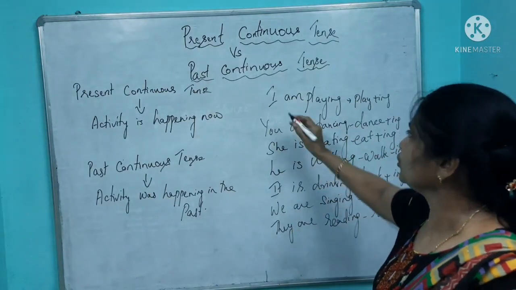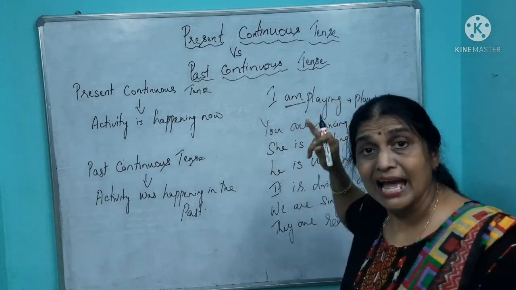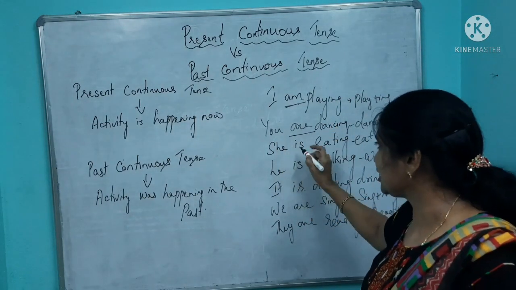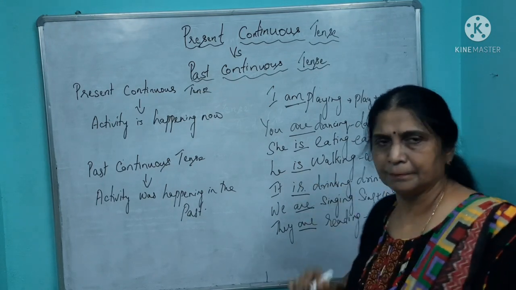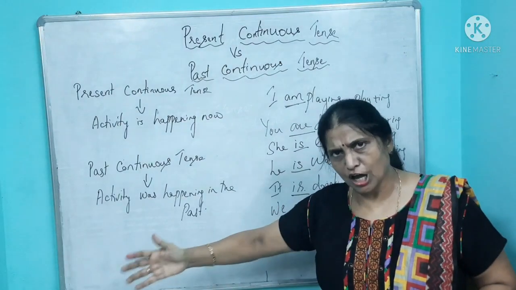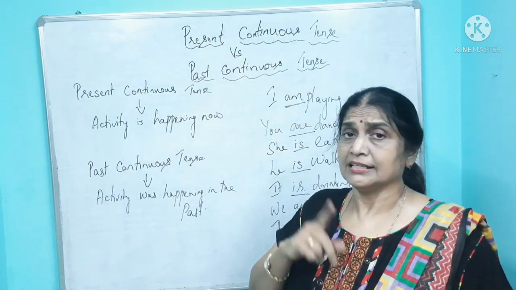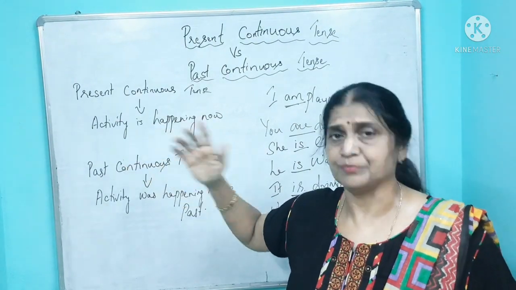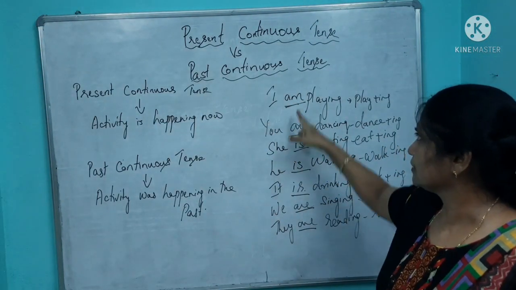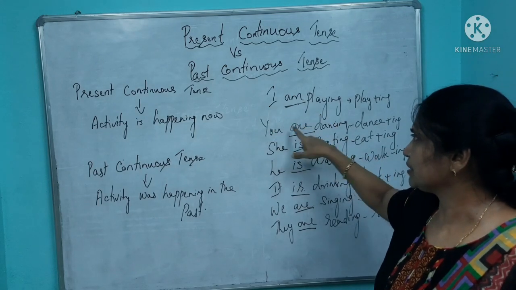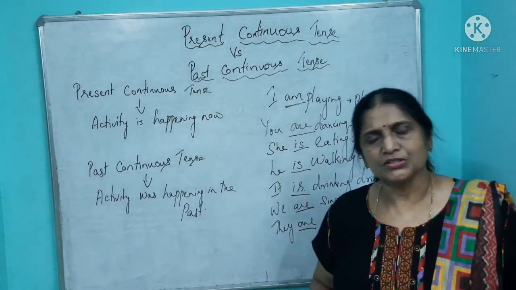Okay. So, when you use the first person, I, you have to say, I am playing. I am. You are. She is. He is. It is. We are. They are. You got it? So, when the activity is happening now, you say that I am playing, he is singing, you are dancing, they are cooking, we are walking. It is the structure. Okay? Understood? So, after the subject for first person am, second person are, third person singular is, plural also are. This is how you use it.